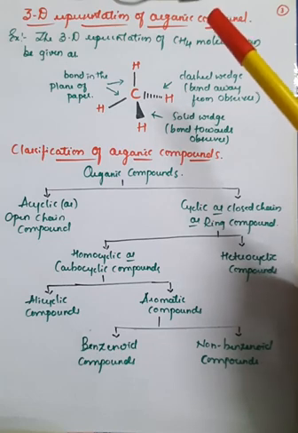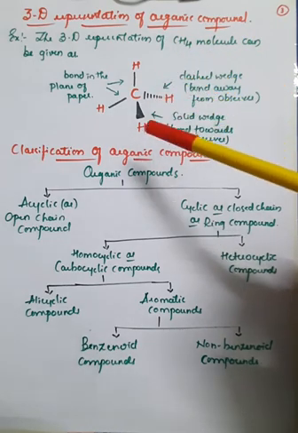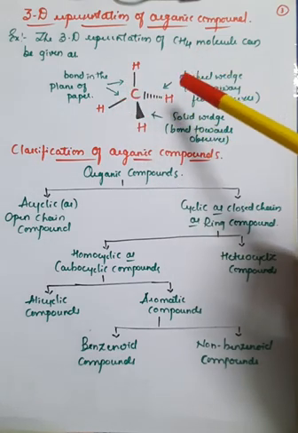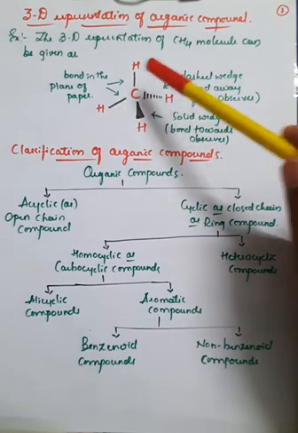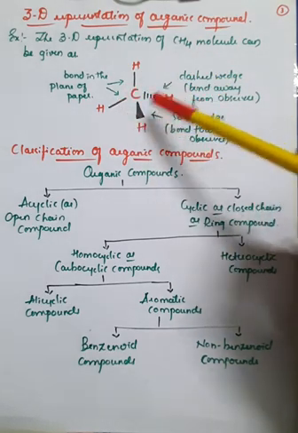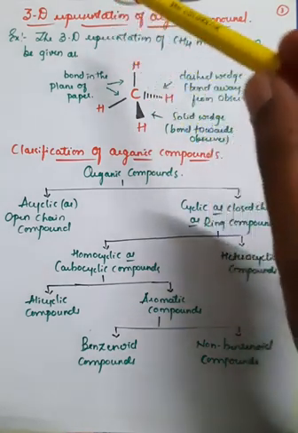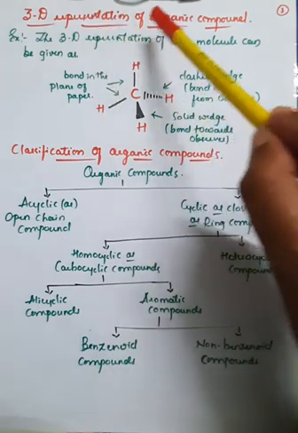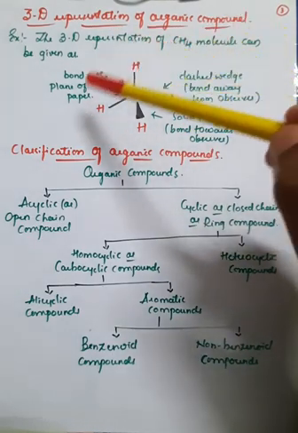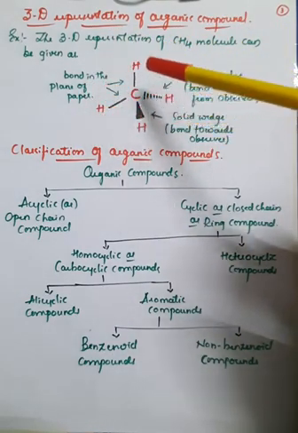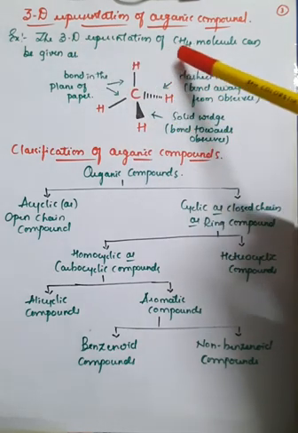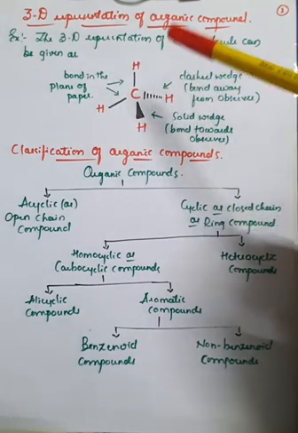Okay, further, if you go for the 3D representation of organic compounds, take the example of CH4. Here you can observe that in CH4 the carbon is bonded with 4 hydrogen atoms. Not all the hydrogen atoms are in the same plane. Two are in the same plane and two are in different planes, right? So that is generally called a 3-dimensional, or 3D, representation of an organic compound. Here, carbon is bonded with 4 hydrogen atoms. So the 3D diagrammatic representation of the CH4 molecule can be given as